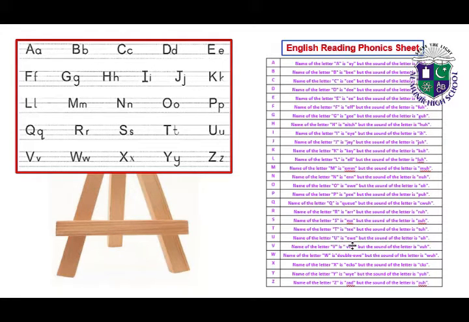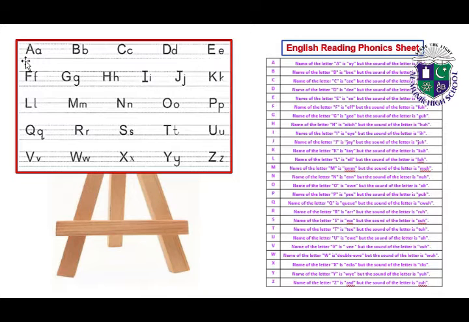Name of the letter U is U, but the sound of the letter is U. Name of the letter V is V, but the sound of the letter is V. Name of the letter W is W, but the sound of the letter is W. Name of the letter X is X, but the sound of the letter is X. Name of the letter Y is Y, but the sound of the letter is Y. Name of the letter Z is Z, but the sound of the letter is Z.